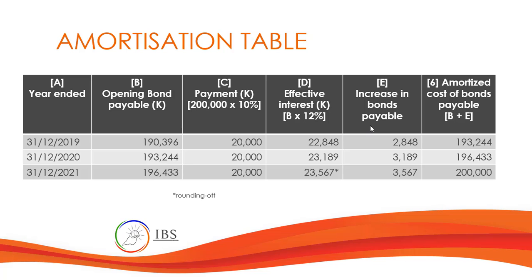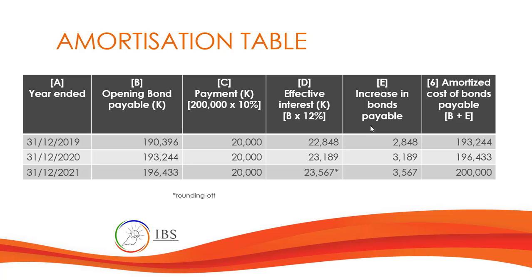So the face value of the bond, 200,000 kina, multiplied by 10%. So every year you have to pay 20,000 kina. As the issuer of the bond, you are required to pay the interest. But the effective interest will be the opening bond payable multiplied by 12%.